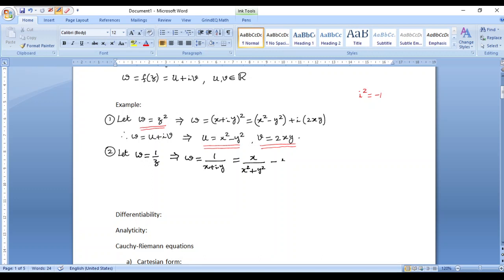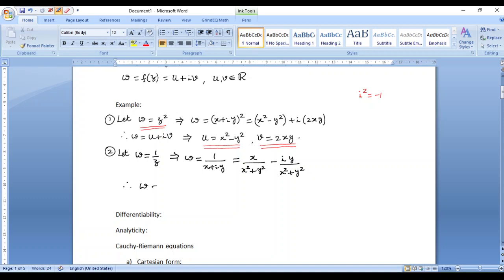And if you are careful with your simplification, you will see that the imaginary part will have a minus sign, and that will be minus iy by x square plus y square. You can check this, right? So I skipped the simplification part of it.